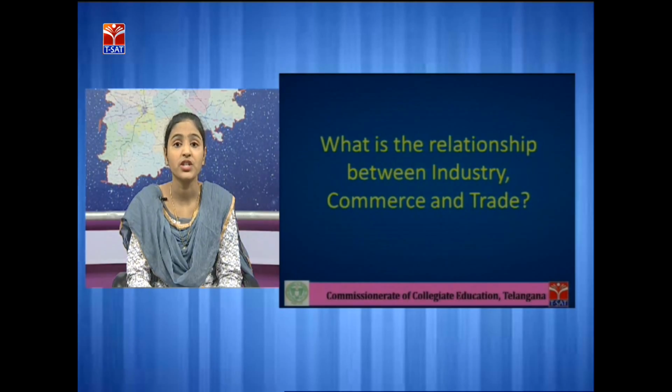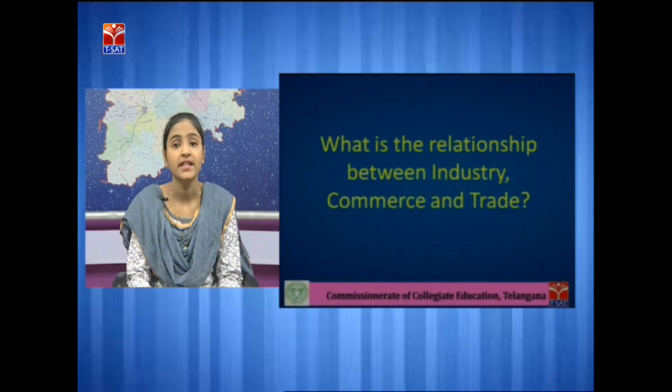Industry means production of goods and services. Commerce involves all those activities that are related to distribution of goods and services. Trade is a channel of purchasing and selling of goods. So industry, commerce and trade are interrelated with each other. One cannot function without the support of the other.